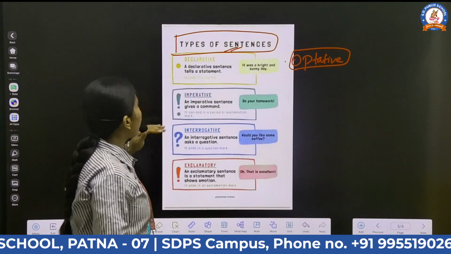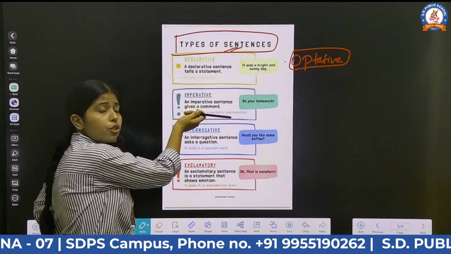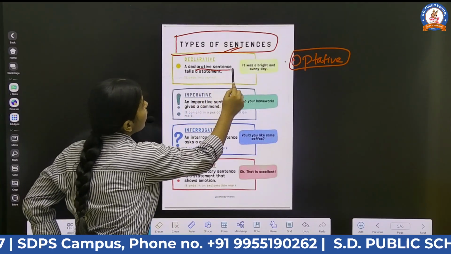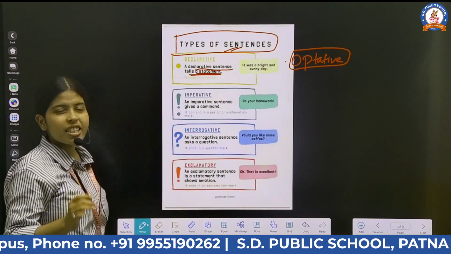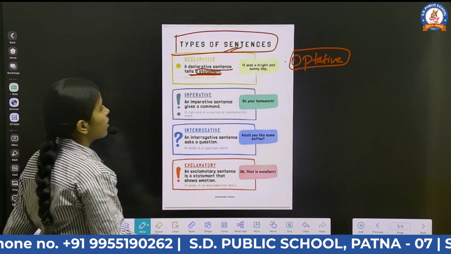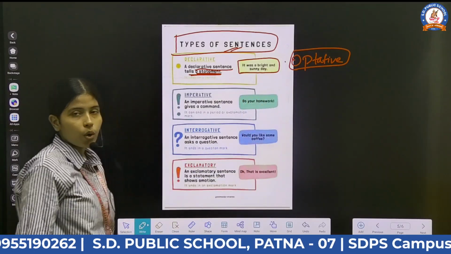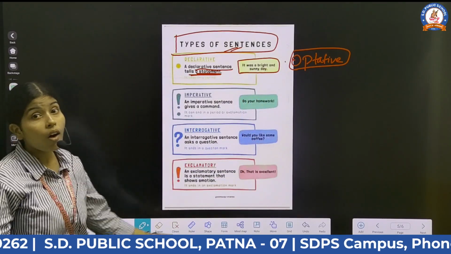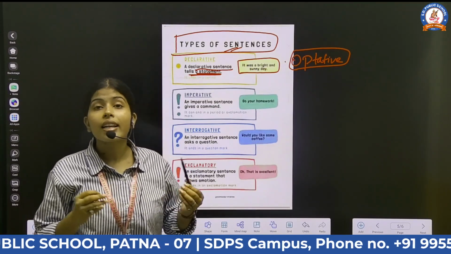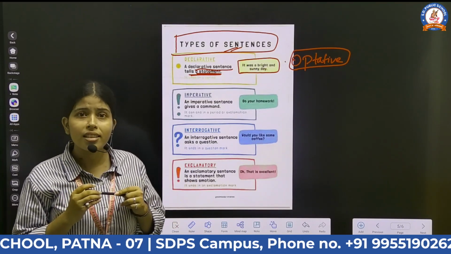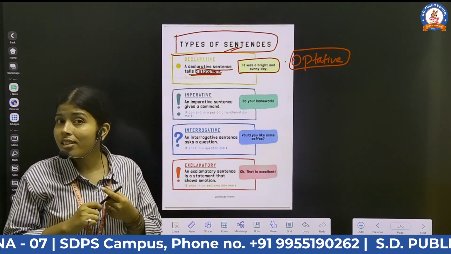Okay, so firstly we will discuss the declarative sentence. So what are declarative sentences, dear student? These are statements, in general sentences. Like, it was a bright and sunny day. Or the sun rises in the east. These are a type of declarative sentence, because these declare that the sun rises in which direction? It rises in the east direction.